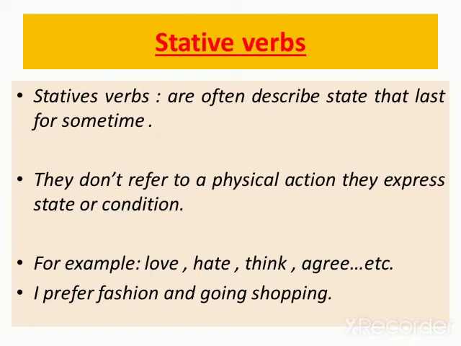For example, love, hate, think, agree. I prefer fashion and going shopping. Yes, this is my state, this is my condition. It is not a physical action. This is something that I love, something that I think about. Yeah?